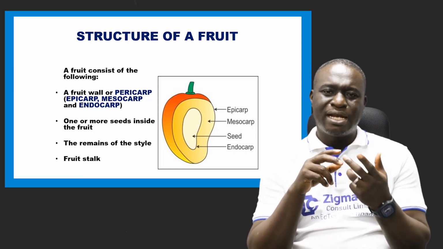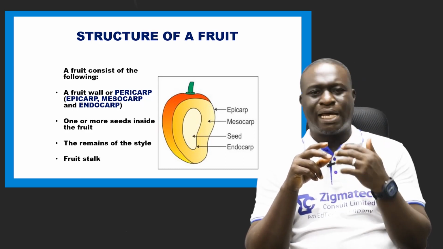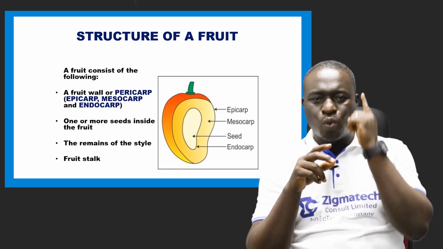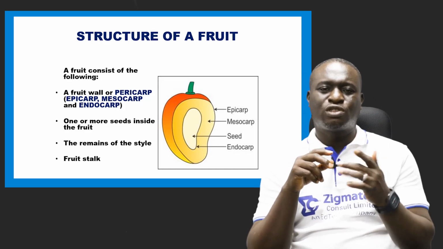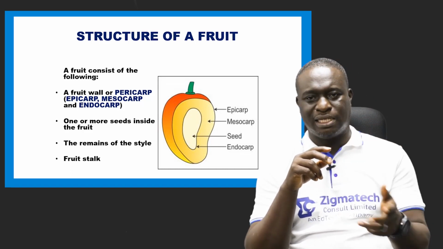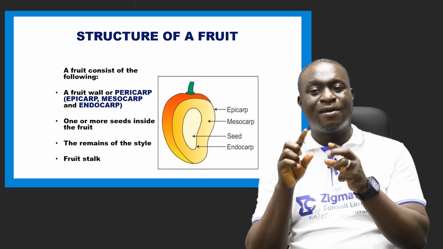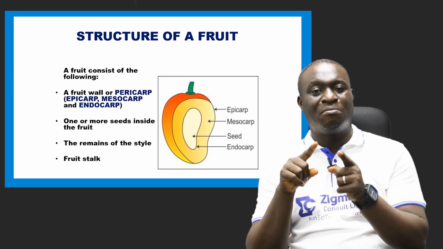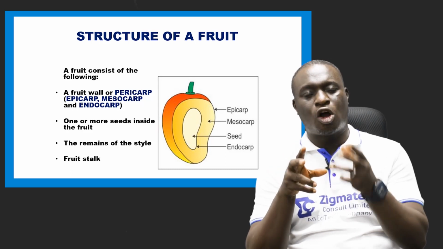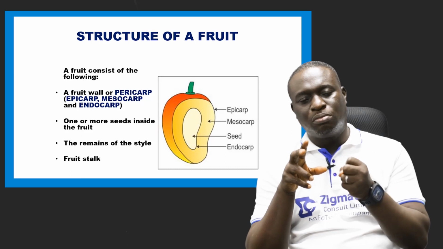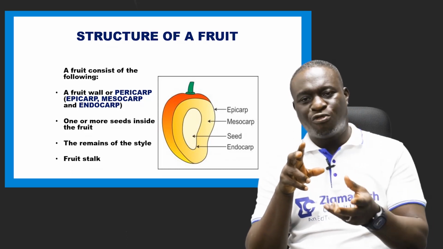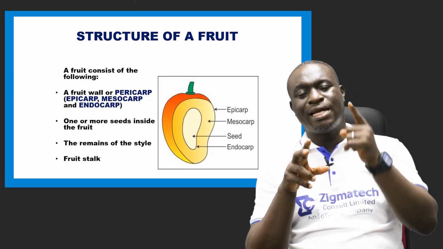Also, a fruit is made up of seeds. It depends on the type of fruits. There are some fruits that have just one seed, and some fruits that have more than one seed. But please take note, in a fruit that is formed from a fertilized ovary, they contain seeds.